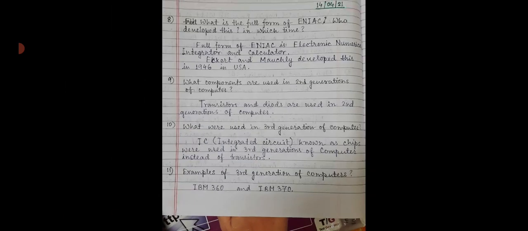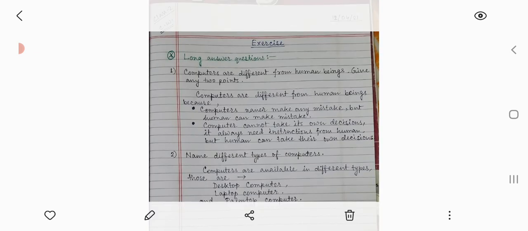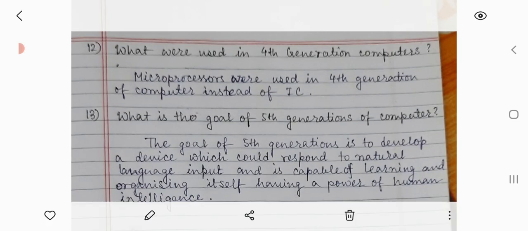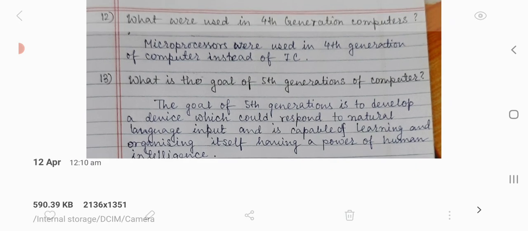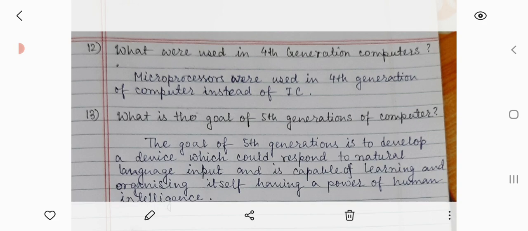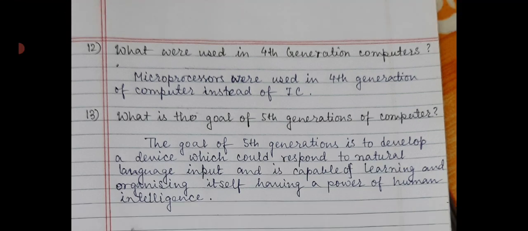Next question, what were used in fourth generation computers? Microprocessors were used in fourth generation of computer instead of IC. Next, what is the goal of fifth generations of computer? The goal of fifth generations is to develop a device which could respond to natural language input and is capable of learning and organizing itself, having a power of human intelligence.